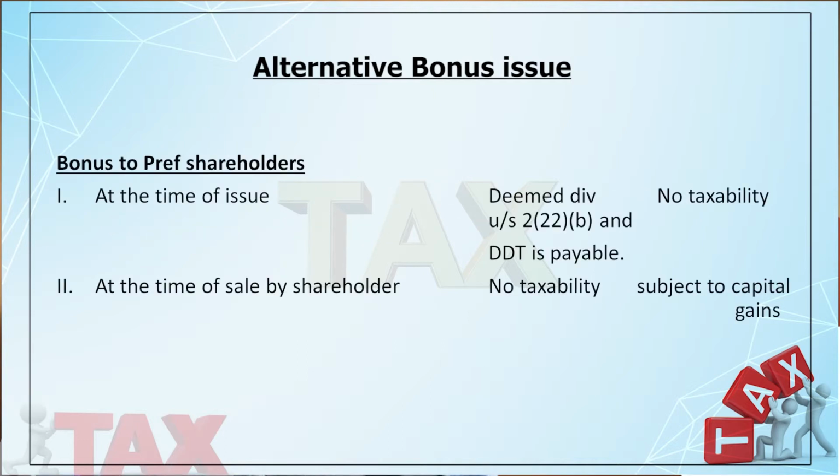But if the company issues bonus shares to the preference shareholders, that will be treated as deemed dividend under section 2(22)(b), and the company has to pay dividend distribution tax at the rate of 20.35765%, right? And in the hands of the shareholders, once again, nothing is taxable. When they sell it, it will be taxable under capital gain, right? So the company can think over, this is my own input, that you can go for either bonus shares or dividend, because you know what will happen with dividend. So this is all about the dividend policy.